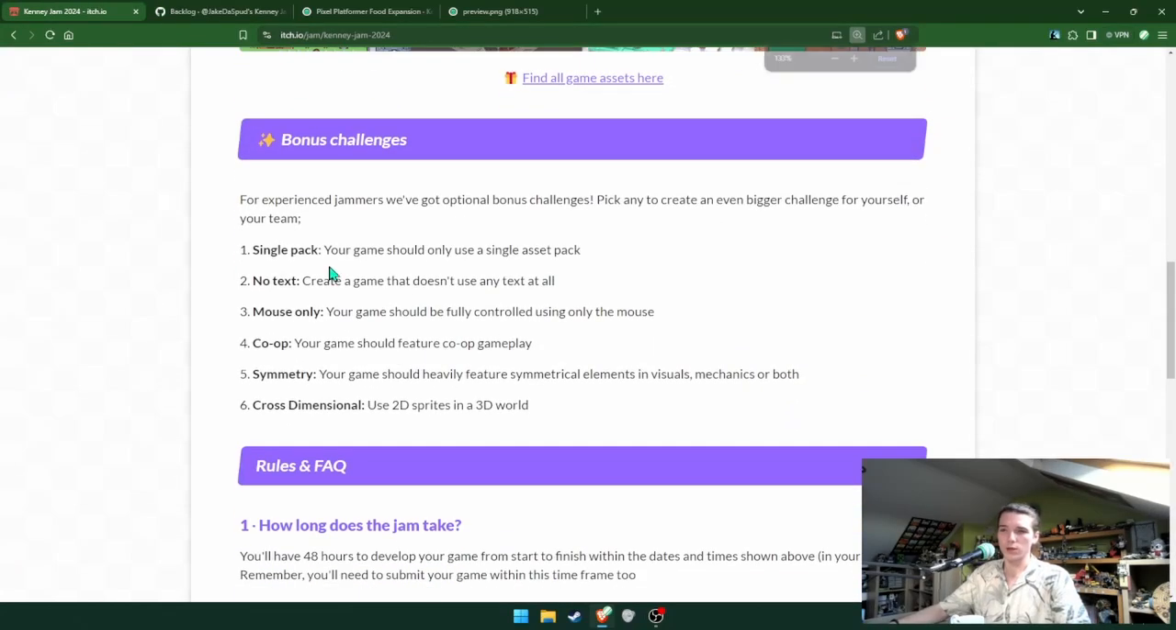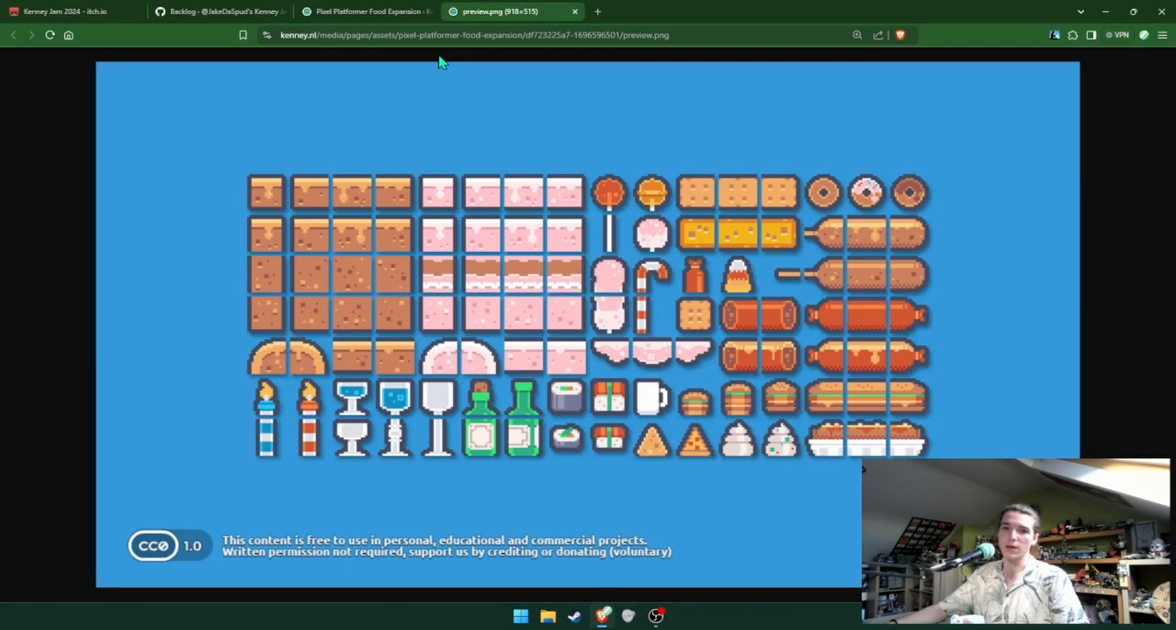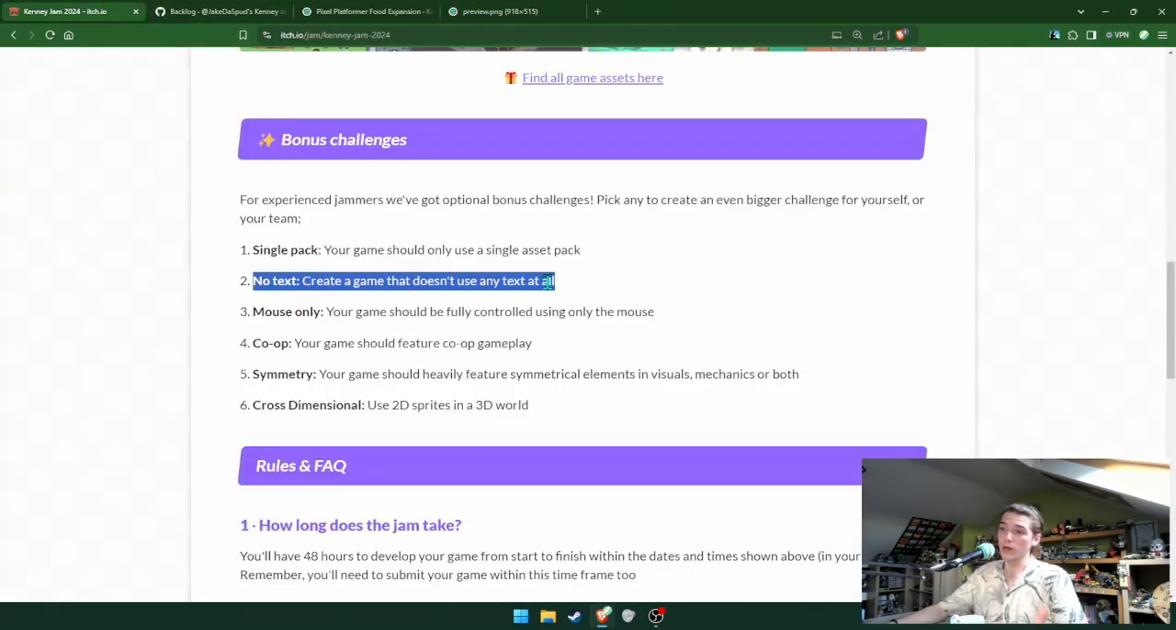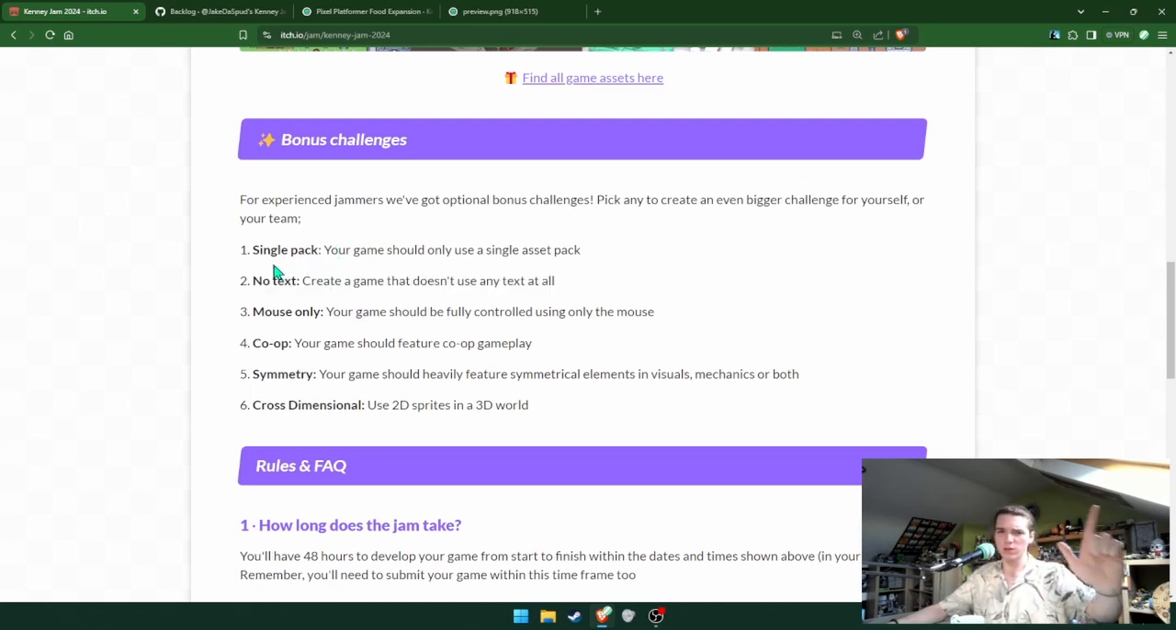Here's the extra challenges. Single pack. Only use a single asset pack. I did that. No text. I was going for that until I realized that my score system, I wanted to be a number. And that counts as text. The only things you were allowed to make for this jam were fonts, so text, and anything audio related. I'm pretty sure Kenny doesn't do audio. And they do UI stuff on there, but they don't do specifically text.